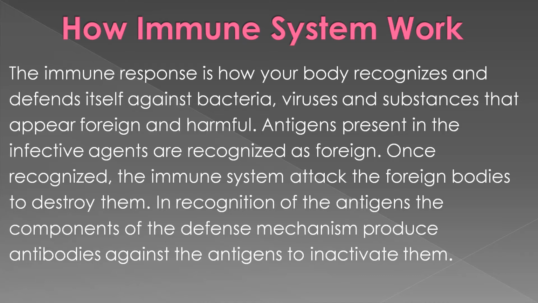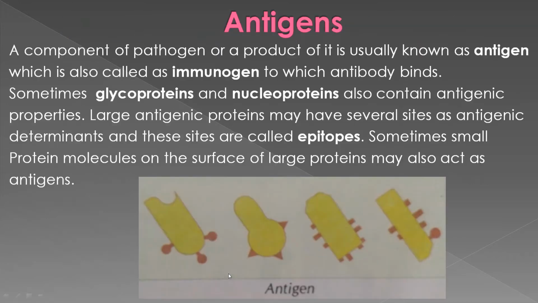I said just now, this is how our immune system works. But to know how our immune system works, we have to know in detail about the antibodies and the antigens. So let us know about the antigens first.